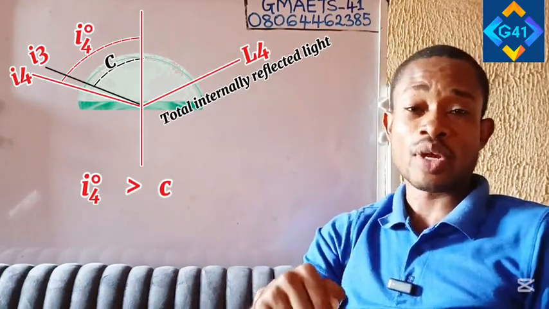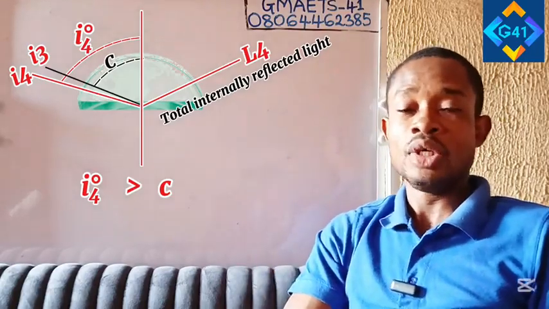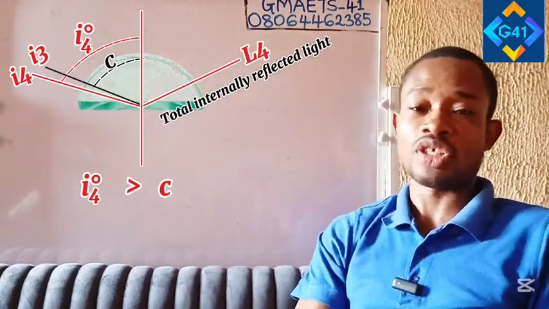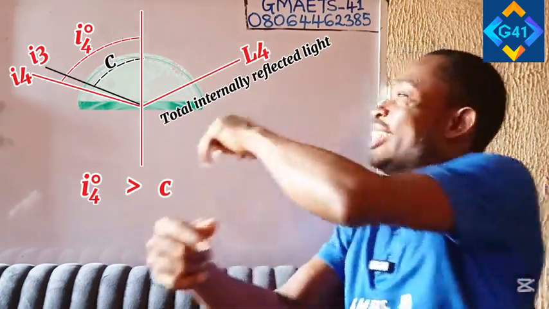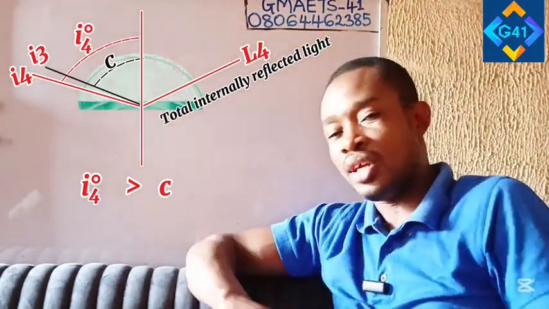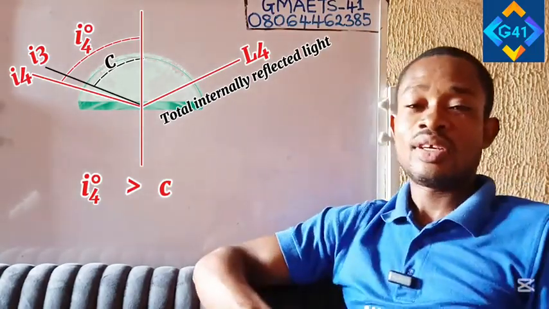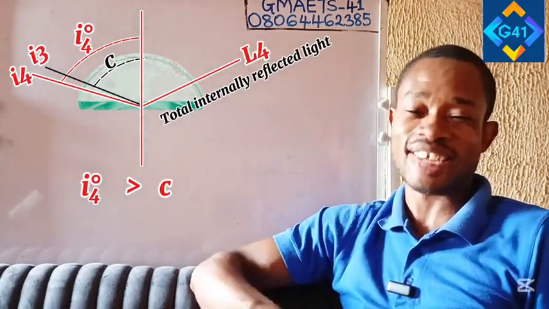But what really happens whenever the angle of incidence in the denser medium is greater than the critical angle, the bending of light in that case is no longer refraction, but it is called reflection. And in that case, the light is totally internally reflected because the light went back into the denser medium where we had the incidence. So it is said to be totally internally reflected.